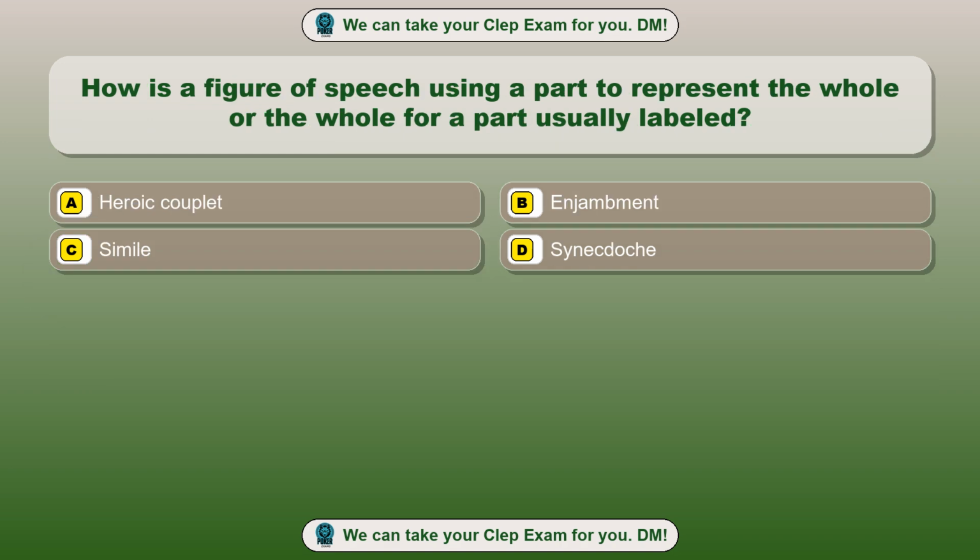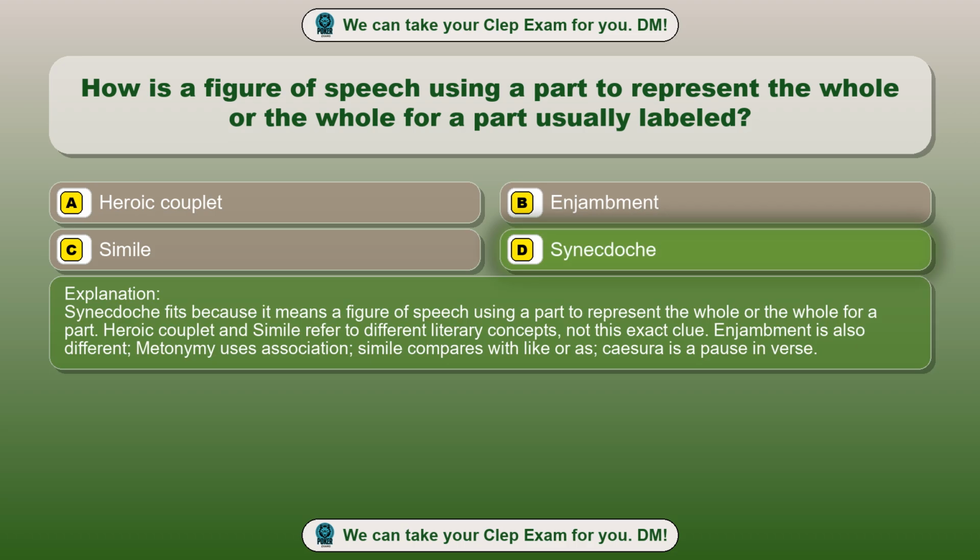Question 60. How is a figure of speech using a part to represent the whole or the whole for a part usually labeled? Option A. Heroic couplet. Option B. Enjambment. Option C. Simile. Option D. Synecdoche. The correct answer is option D. Synecdoche.